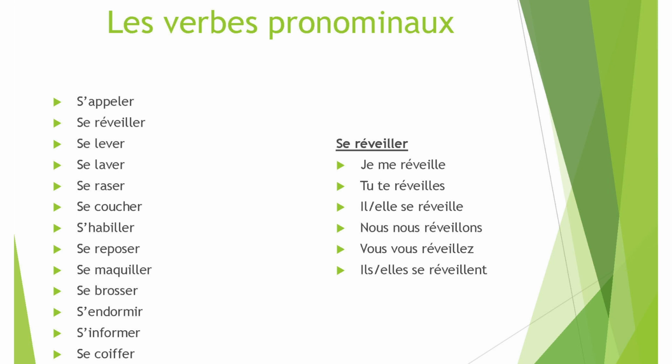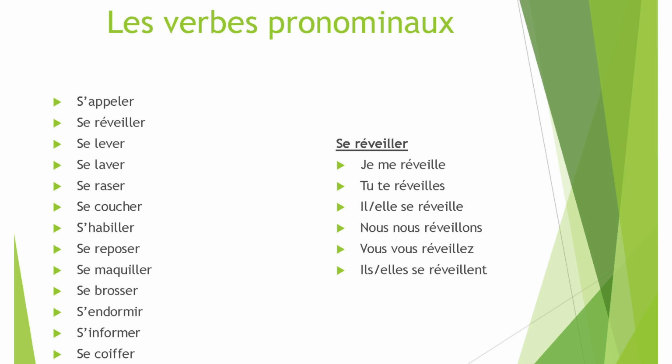So all these verbs, the conjugation will not be a problem because you can see that they are all ER verbs. You conjugate them using the formula of ER verbs. Cut ER, add E, ES, E, ONS, EZ, ENT. That is the formula for conjugating ER verbs. Only s'endormir will be an exception here. Well, s'endormir is conjugated like dormir. So je m'endors, tu t'endors, il s'endort, like that, to fall asleep. S'endormir means to fall asleep.